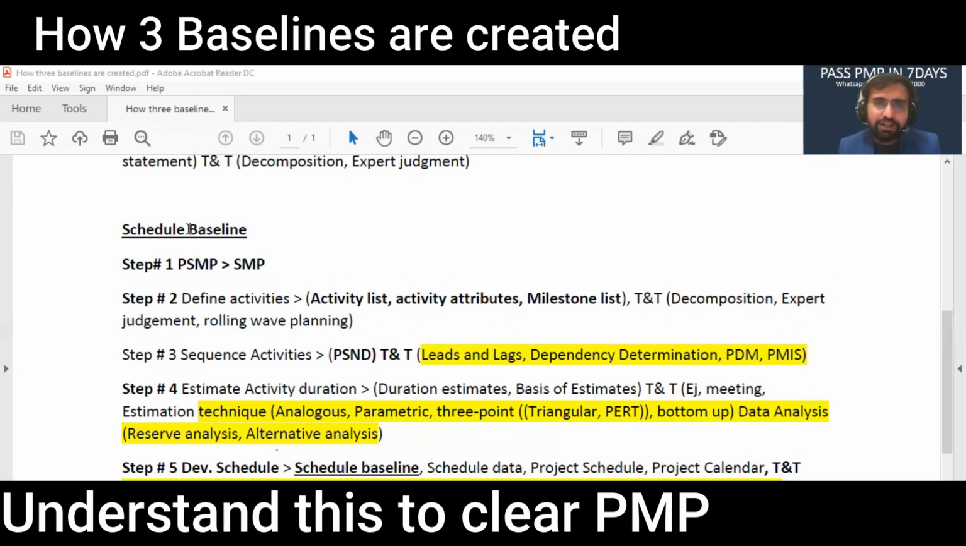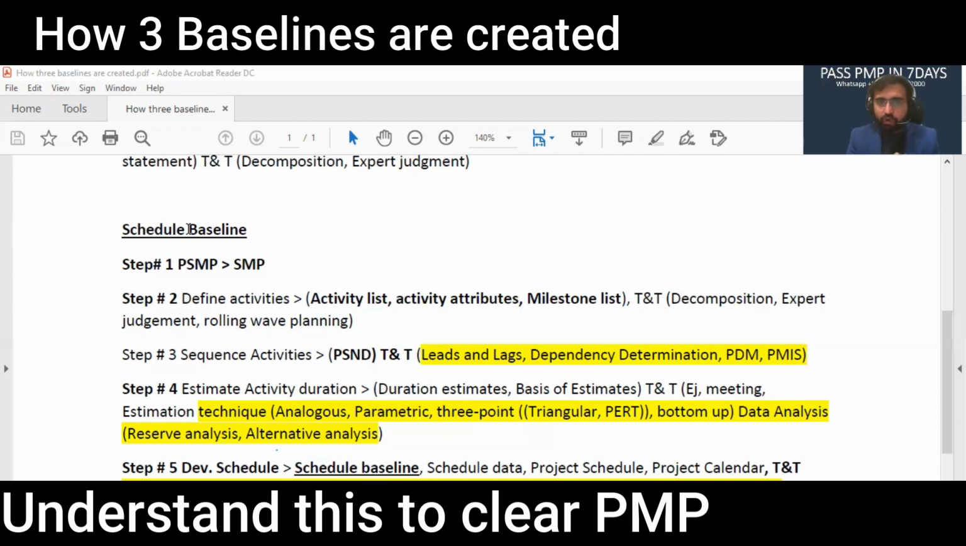You move toward estimate activity duration. Here you estimate the durations. It is a very important process. Why? Tools and techniques that will be used here will be used again in estimate cost. So we have estimation techniques like analogous estimation. What is analogous estimation? If it took me, let's say, 1 hour to make a burger, how much time will it take me again if I want to make the same burger? Almost the same time, so approximately the same time. I know most of you will say less time, but just for simplicity, let's say the same time.